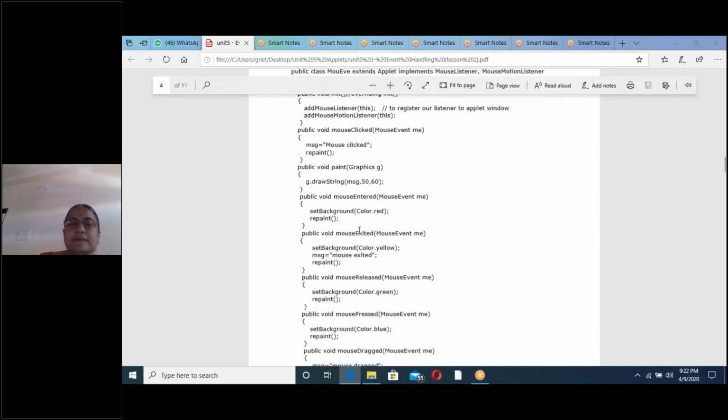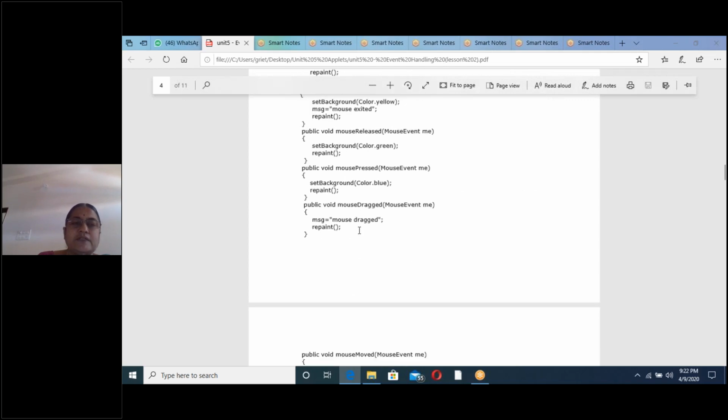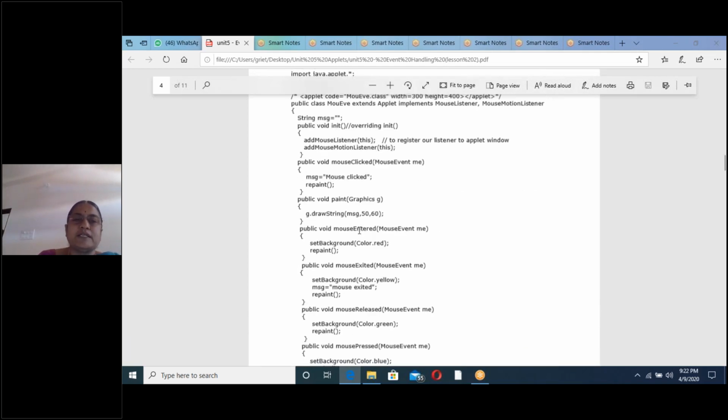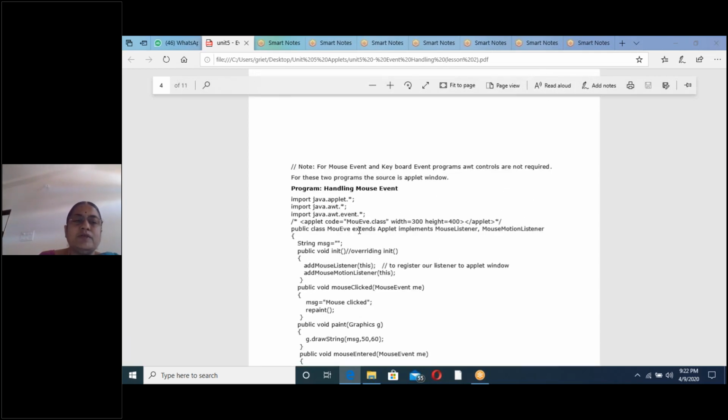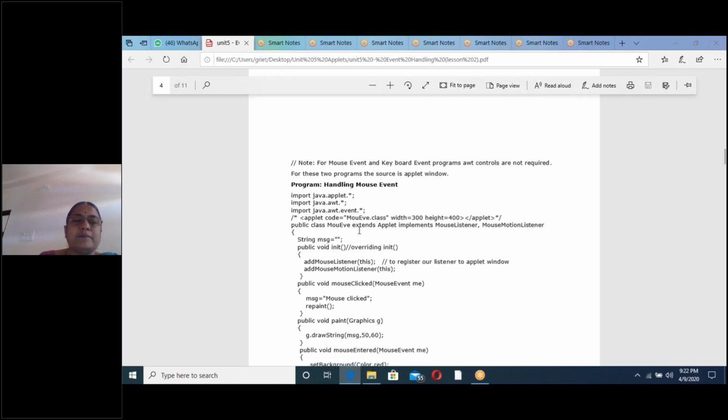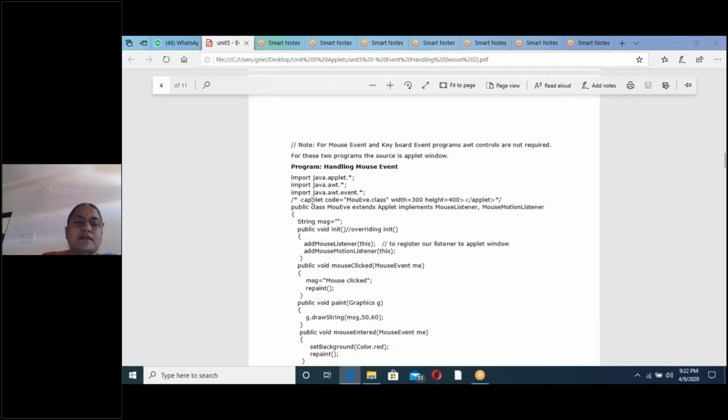But we will see here. You have to note down one thing. When you execute this program using appletviewer moveEve.java, what will happen is the appletviewer will consider only this comments part. So only it will execute this part. Remember, only the comments part will be executed by the appletviewer, and the comments part is skipped by the compiler. You remember these two statements.